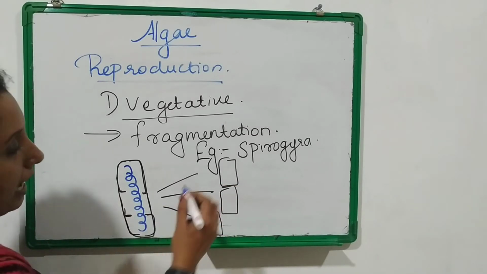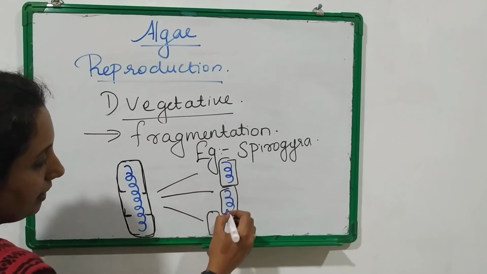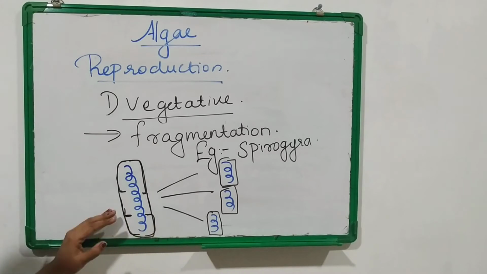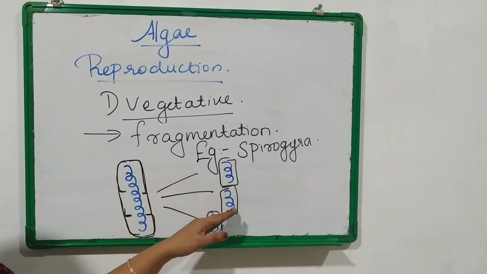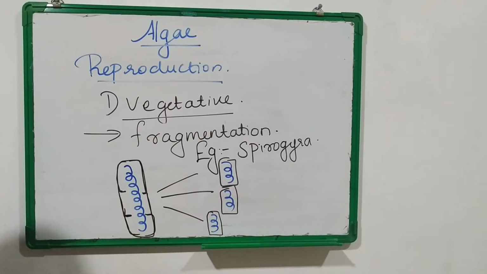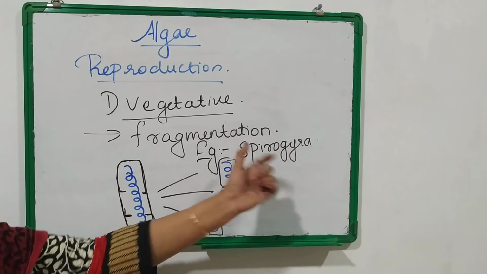An example for algae which exhibit fragmentation is Spirogyra. So the first type of reproduction is vegetative reproduction. It occurs by fragmentation, in which the parent algae divides into numerous fragments and each fragment develops into a thallus. The example is Spirogyra.